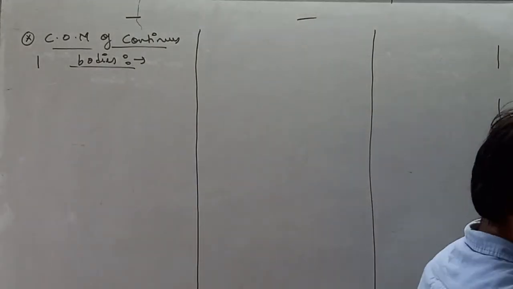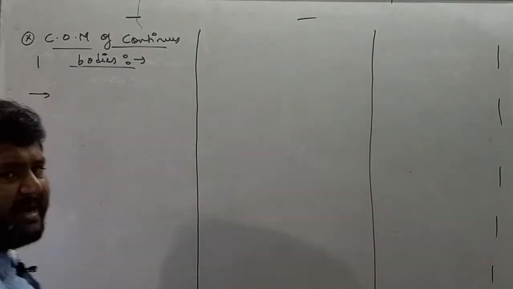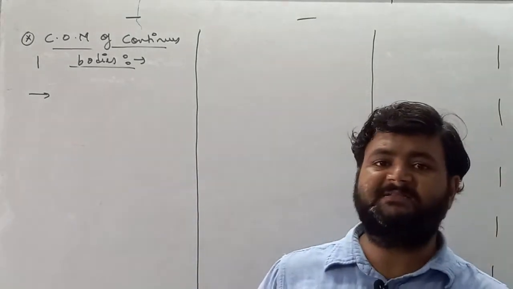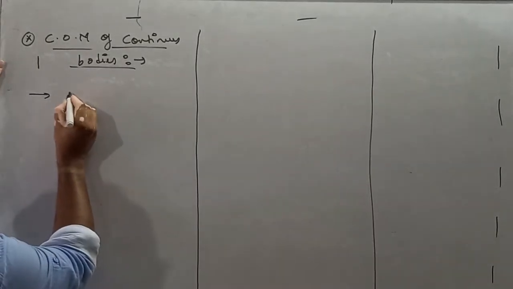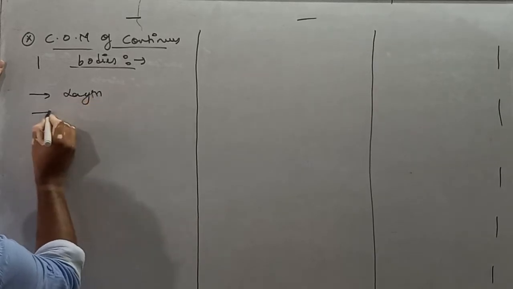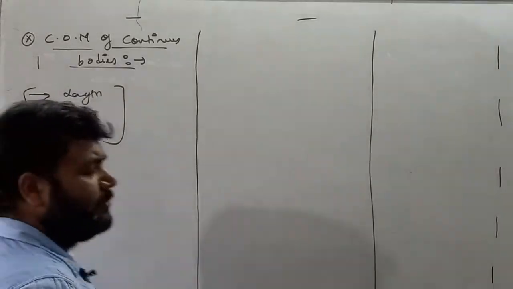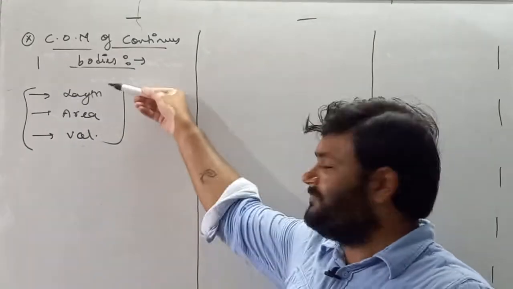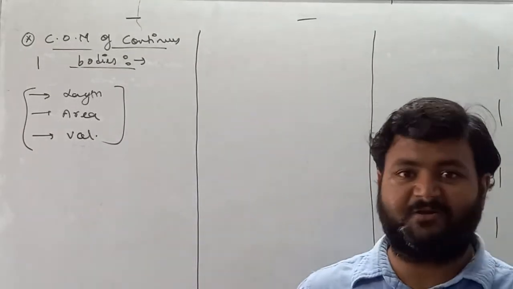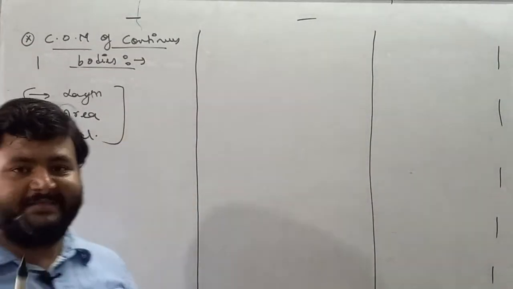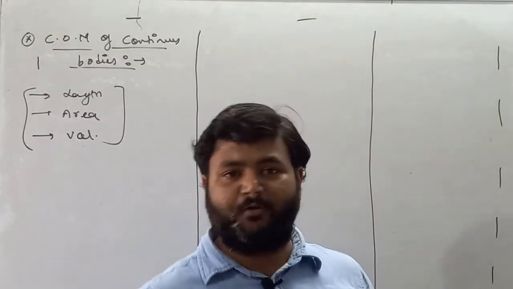So students, as we all know, those bodies whose mass depends on any of the three physical parameters, that is length, area and volume. If the body's mass depends either on length, area, or volume, then we'll say the body is a continuous body, or we can say continuous mass.